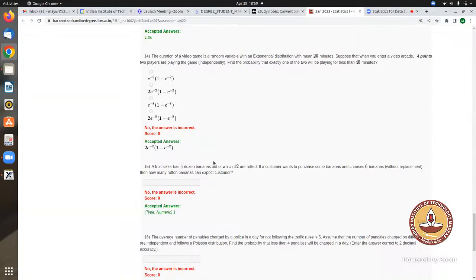Okay, a fruit seller has 6 dozen bananas, out of which 12 are rotten. Okay, 6 dozen means 72, right? 72 bananas. Yes, sir. Correct, out of which 12 are rotten. If a customer wants to purchase some bananas and chooses 6 bananas without replacement, then how many rotten bananas can the customer expect?